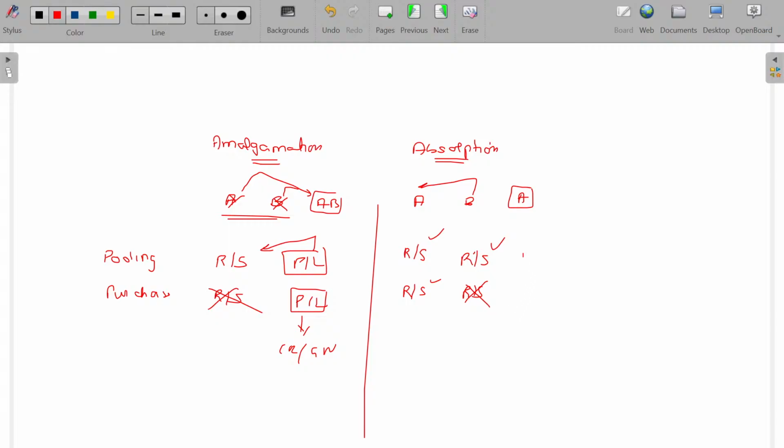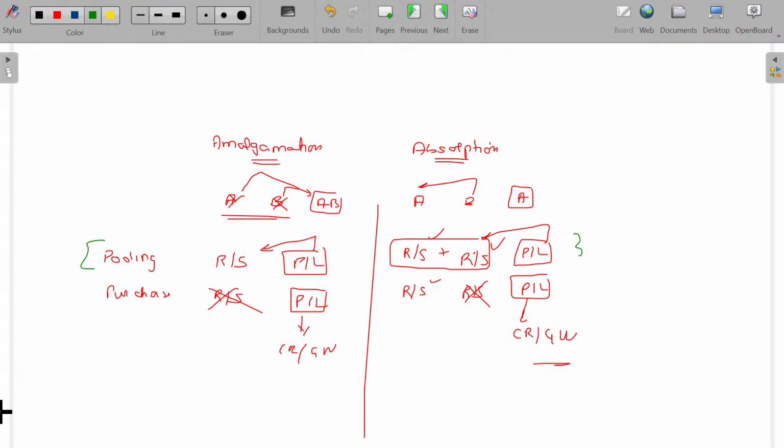Clear? In case I get a profit or loss, this profit and loss can be adjusted in this account. Naturally it can be adjusted in both accounts. Under this method, profit and loss, if any, will be named as capital reserve or goodwill. Is that clear? Hope you are now able to understand. So from this, it is very clear. This one remains the same under both models. Absorption or amalgamation, whatever it may be, remains the same. But here there will be a slight difference. The reserves and surplus of the acquiring company remain intact. Clear? Hope now you'll be able to understand. Come on, make a note of it.